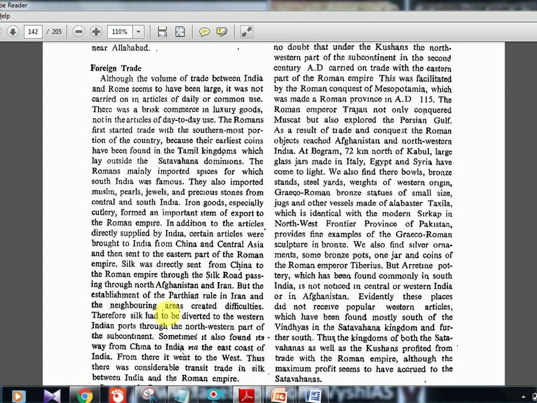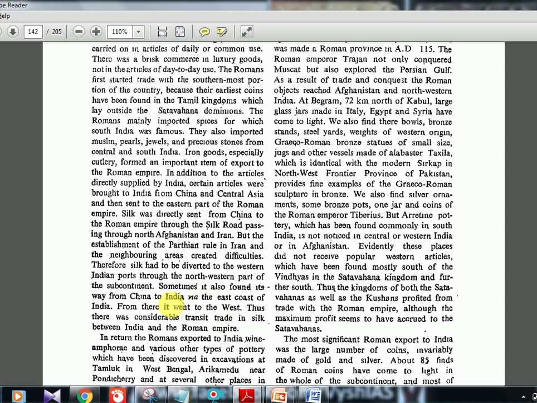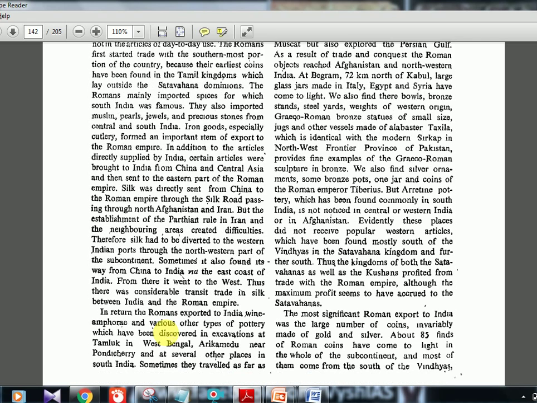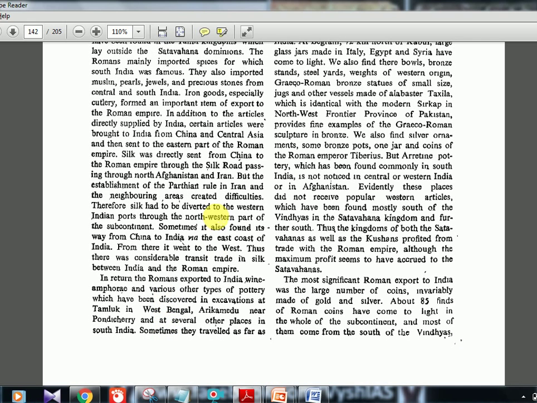That is the story. Now sometimes it also found its way from China to India via the east coast of India. Not only the west coast, the east coast also. From there it went to the west, and thus there was a considerable transit trade in silk between India and the Roman Empire. So the trade is like a long chain: from China either directly, or from China go to the west and then to Rome, or China go to the east, then go to the west, and then to Rome. Three paths they have explained.